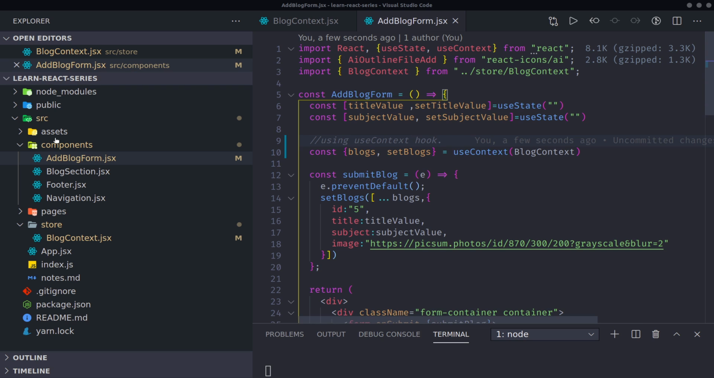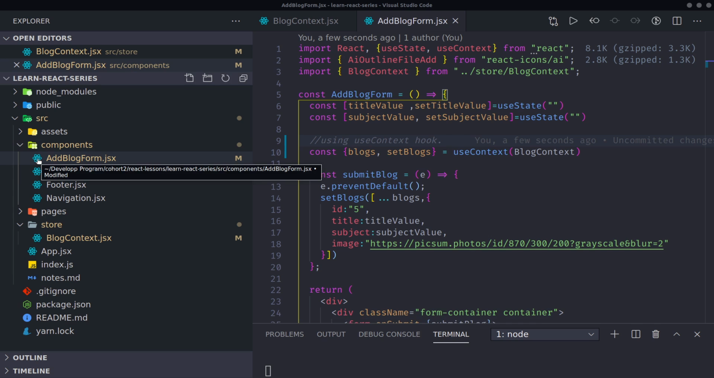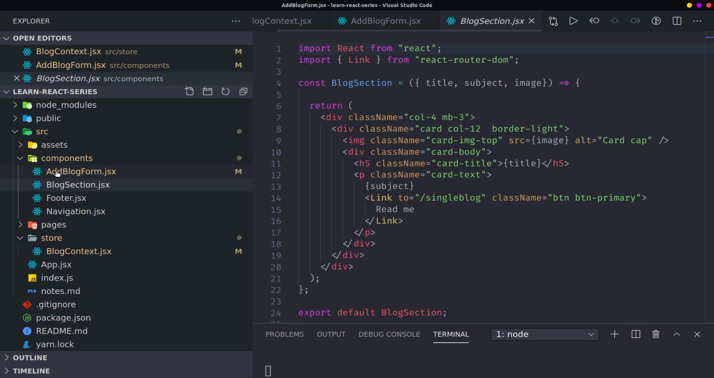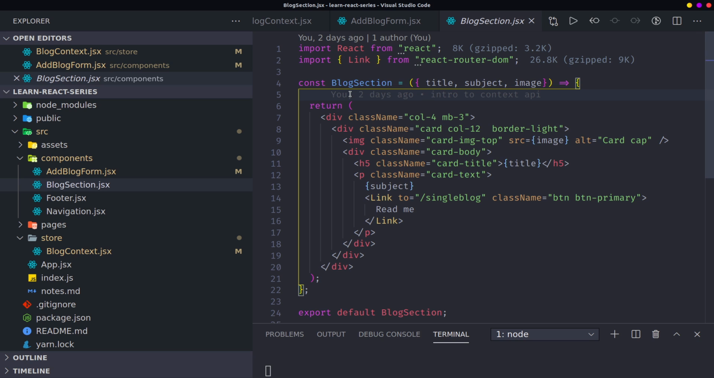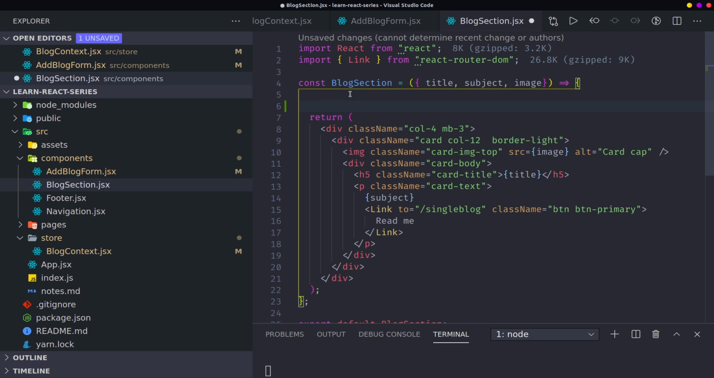So one thing is, let's first assume that you are using a functional component, let's look at the blog section here, where you don't have any context. Assuming here I want to pass in the blogs somewhere here, in the blog section. So how do I get the blogs using useContext? That is in the useContext hook. How do I pass in the value?